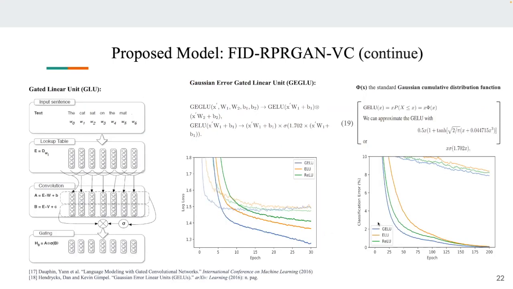And then we have used this variant of gated linear unit, that is Gaussian error gated linear unit, GEGLU. So what is that? In language models, in a gated convolutional neural network, when you have the textual transcript, we obtain the feature embeddings. Then we apply two convolutions. E is the feature embeddings, and EW plus B is the first convolution, then EV plus C is the second convolution.